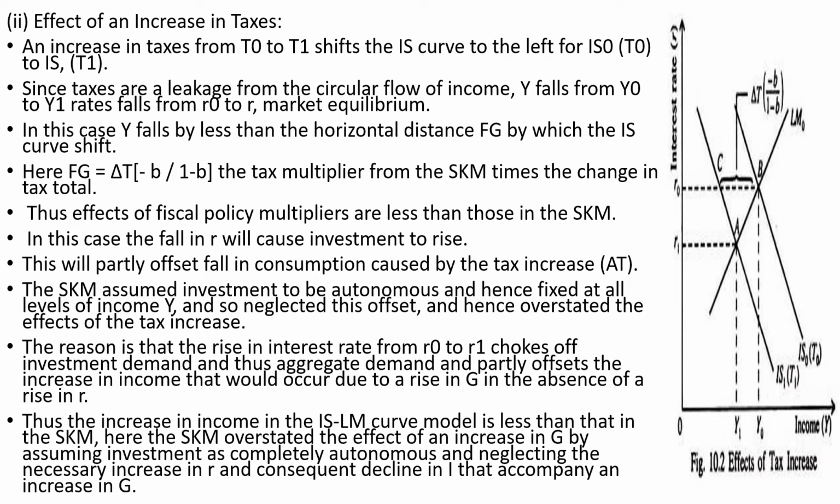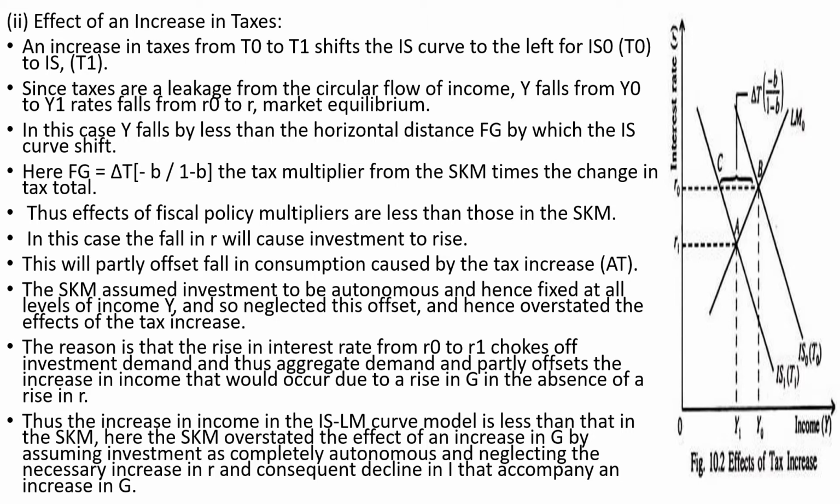Thus the effects of fiscal policy multipliers are less than those in the SKM. In this case, the fall in R will cause investment to rise, and this will partly offset the fall in consumption caused by the tax T. First of all, we have to assume that investment is autonomous and hence fixed regardless of the levels of income. The effects are overstated in the simple model, and the reason is that the rise of the interest rate from R0 to R1 chokes off investment demand and thus aggregate demand, and partly offsets the increase in income that would occur due to a rise in G in the absence of a rise in R.